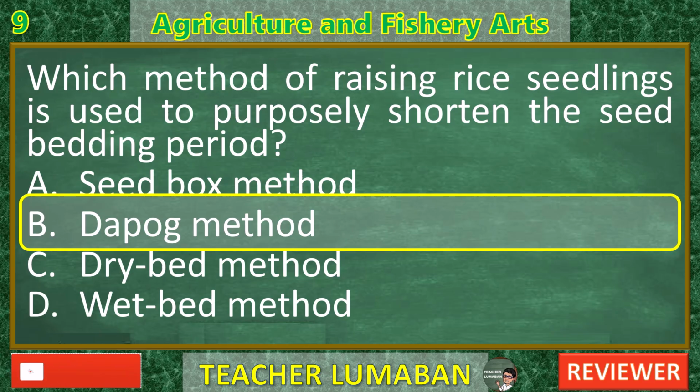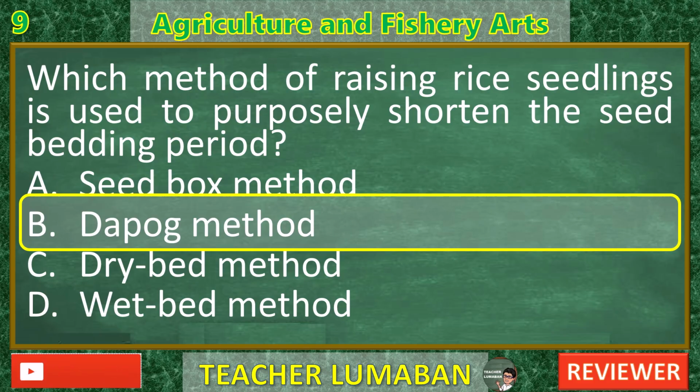C. Dry bed method. Incorrect. In the dry bed method, seeds are sown on dry soil and only irrigated when necessary. It does not specifically aim to shorten seed bedding. D. Wet bed method. Incorrect. The wet bed method involves sowing seeds on a saturated or flooded seed bed. It's a traditional method but usually requires a longer seed bedding period compared to the dopping method.